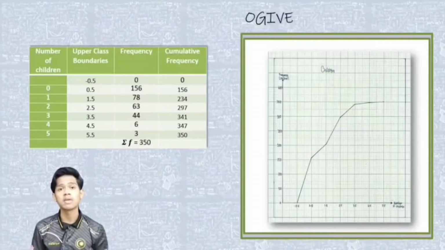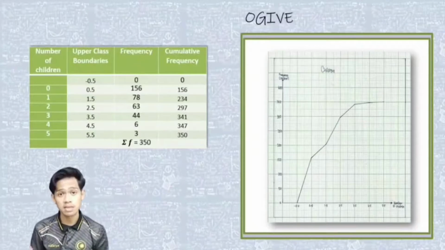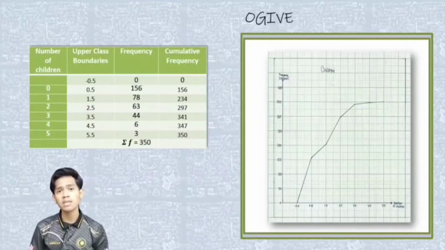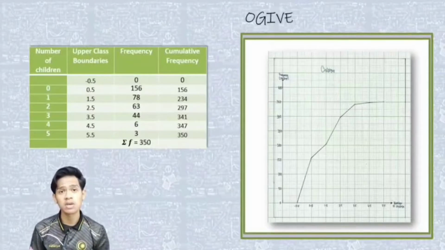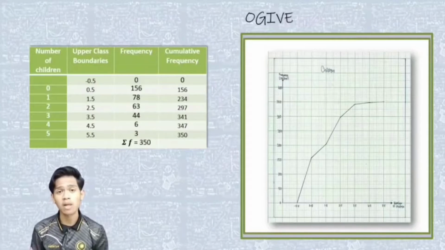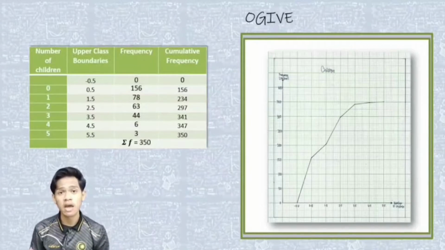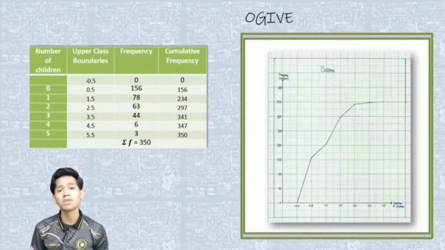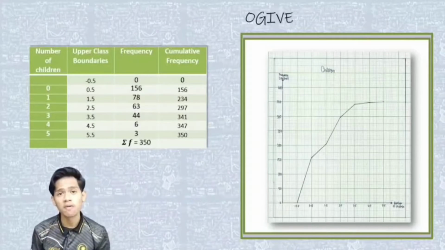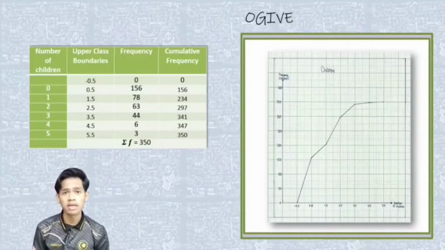In the graph, the x-axis represents the number of children and the y-axis represents frequency. The highest frequency is 156, which is for 0 children, while the lowest frequency is 3, which is for 5 children. This shows that unmarried people and families with no children have more capacity to invest in life insurance compared to families with many children, who need to spend more money on family commitments and subsistence than on taking out